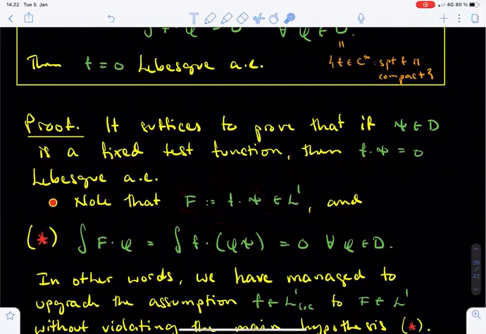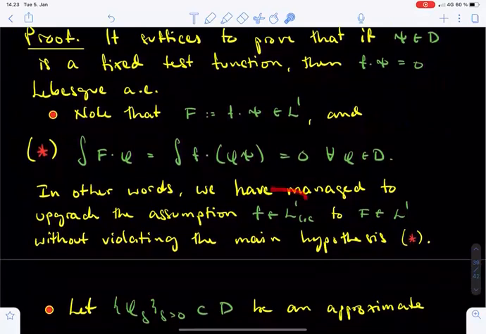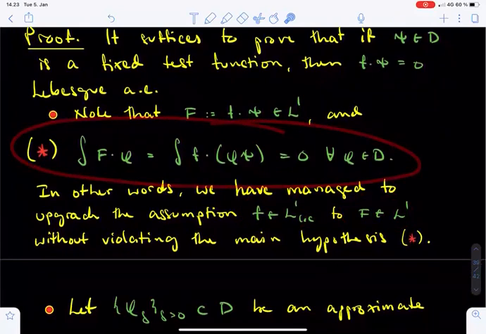We then observe that big F satisfies the same hypothesis as small f. If phi is an arbitrary test function, then the integral of big F times phi equals the integral of the product f times phi psi. And since phi psi is again a test function, this integral vanishes by the initial assumption. Thus, we have upgraded the L1 loc assumption of little f to an L1 assumption of big F without violating the main hypothesis.